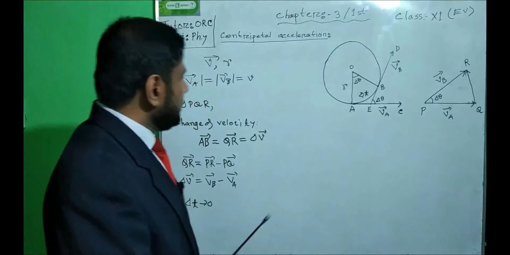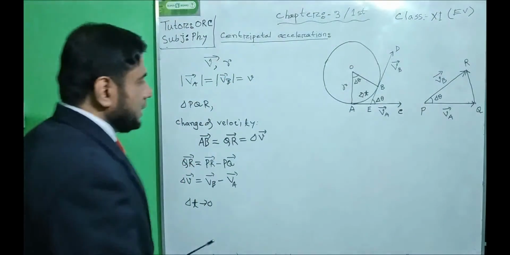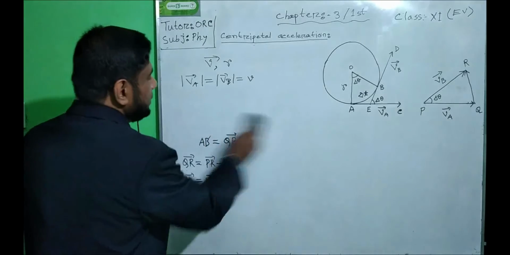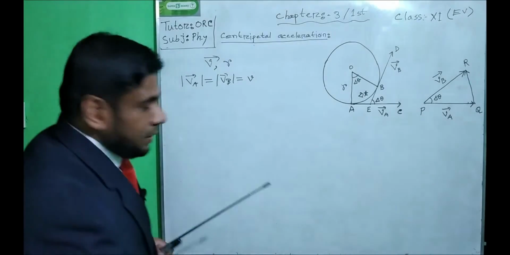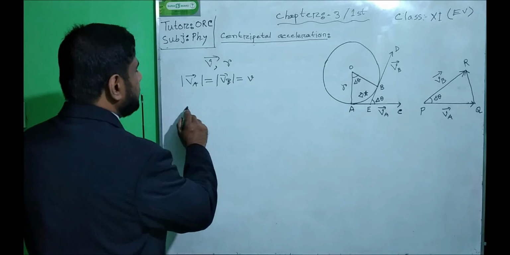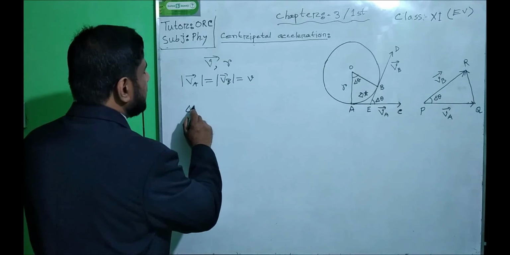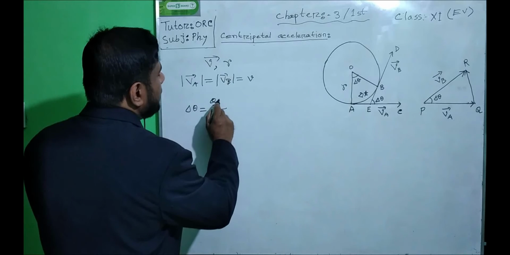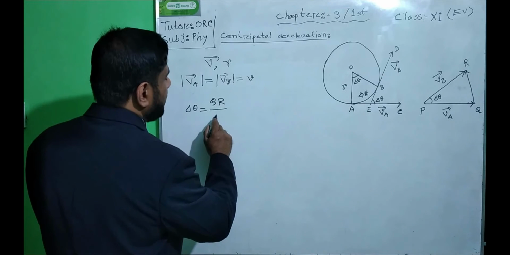From this information, according to the radian angle, we can write delta theta equals QR by PQ.